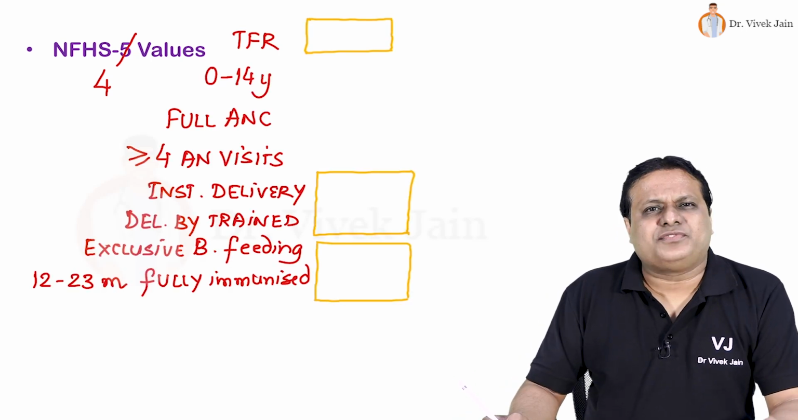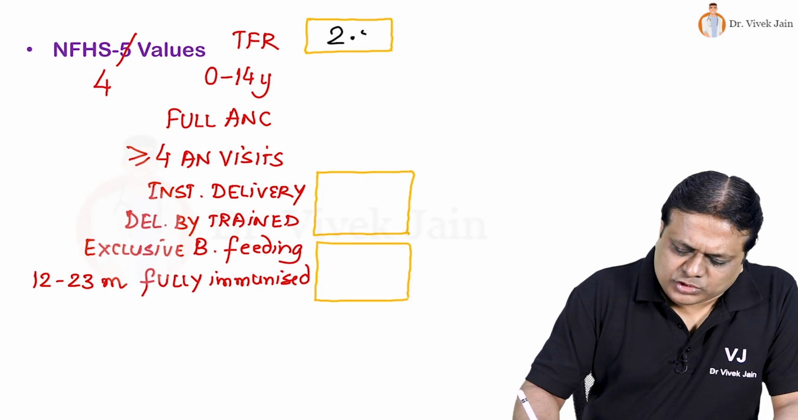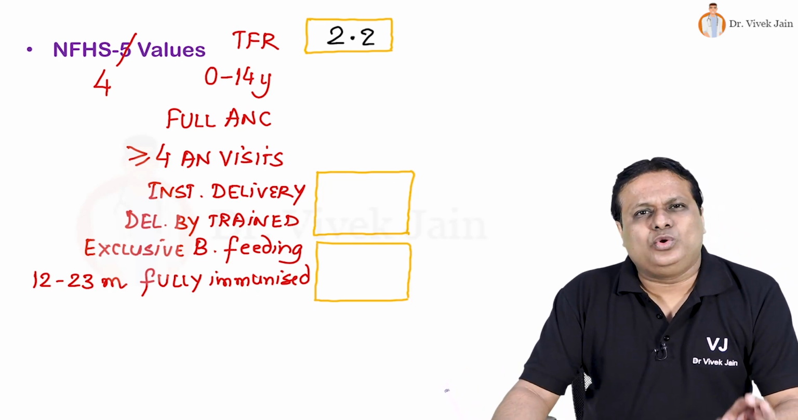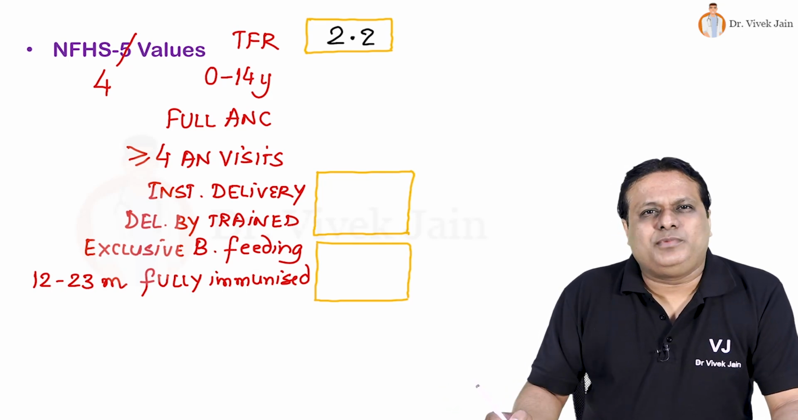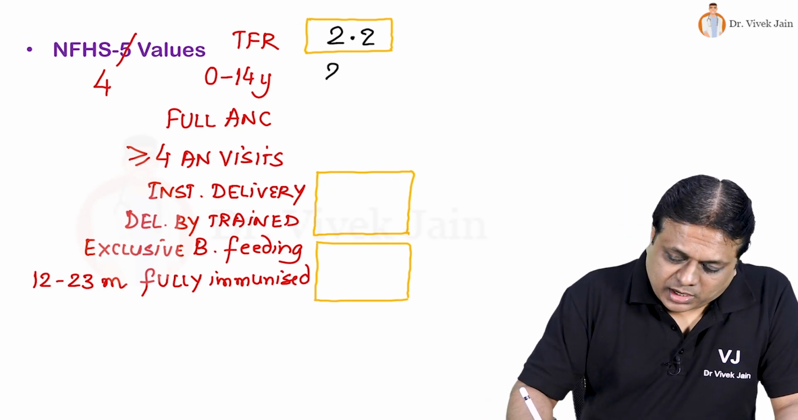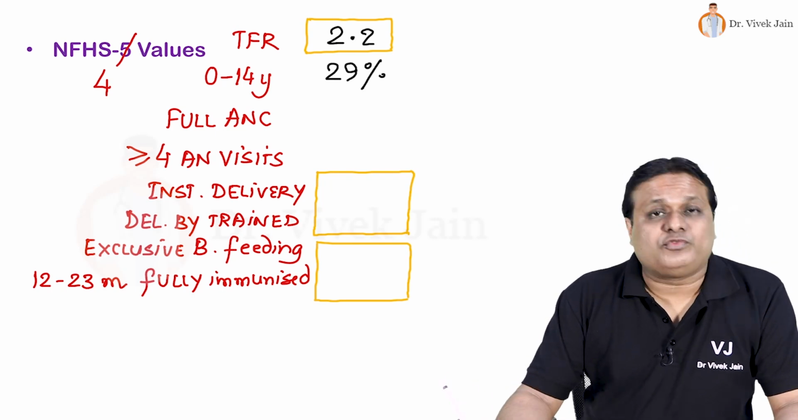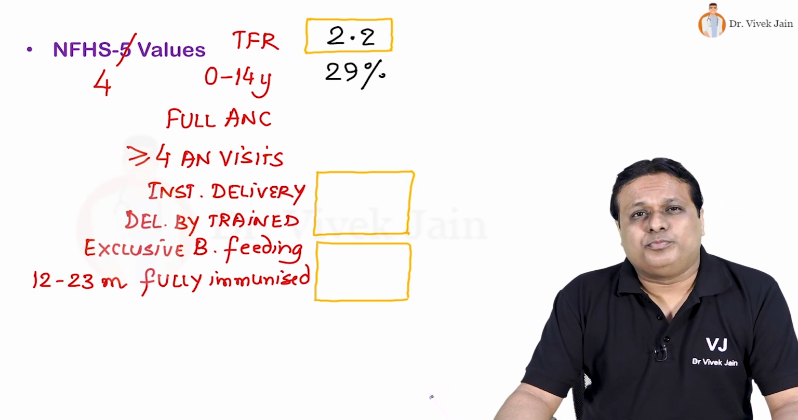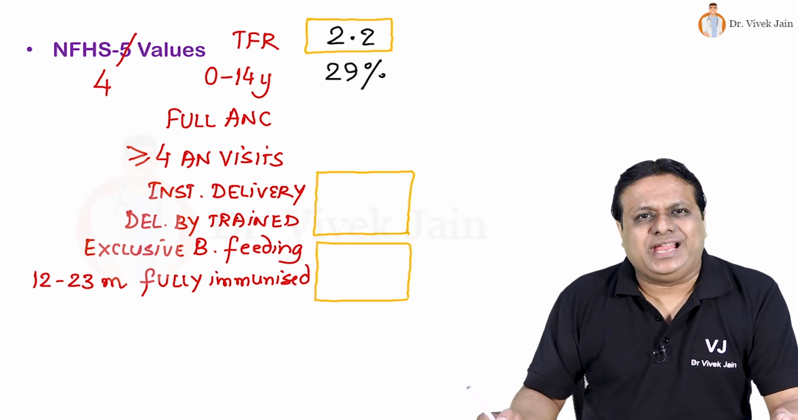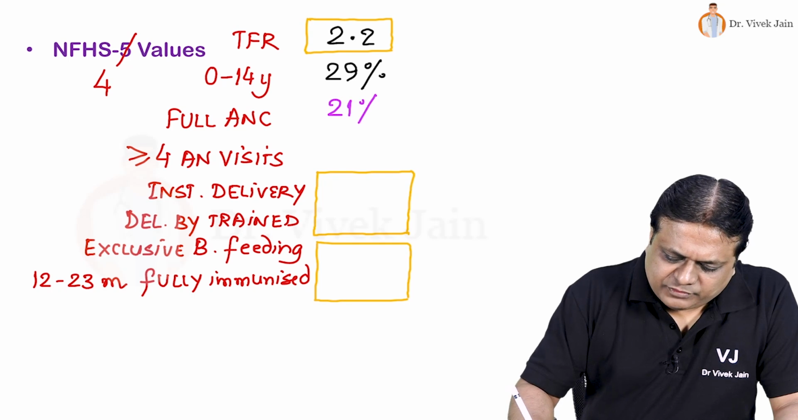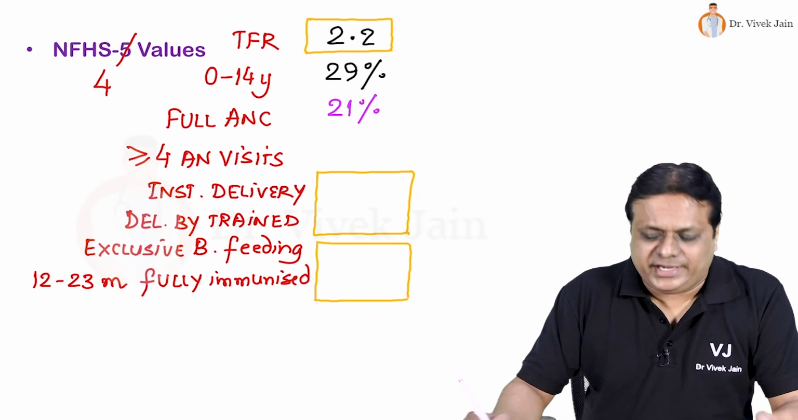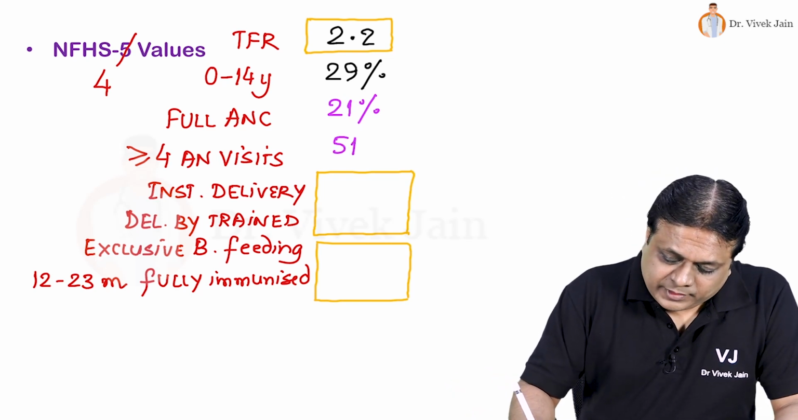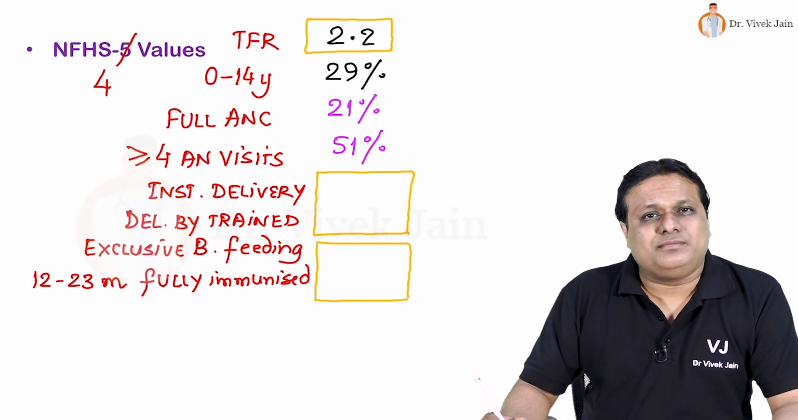TFR, total fertility rate, was recorded to be 2.2, which is now slowly approaching 2.1 in the majority of states under NFHS 5. Children below 15 years account for a big 29% of our population, making our population pyramid an upright triangle with a broad base and a narrow top. Full antenatal care was received by 21% of the mothers, whereas a minimum of 4 or more antenatal visits were received by 51% of the antenatal mothers.